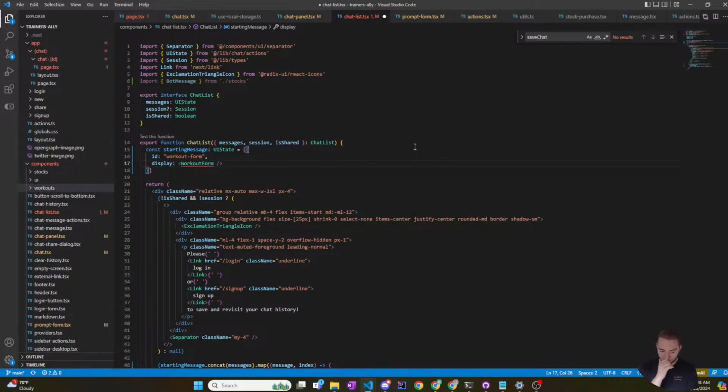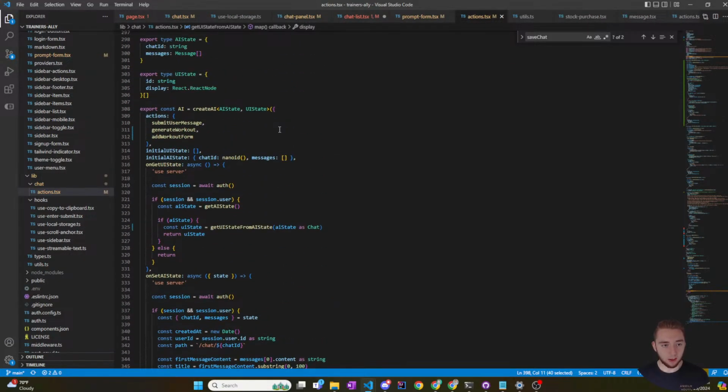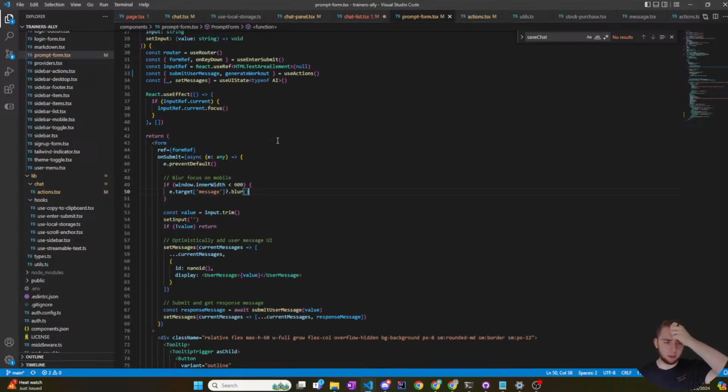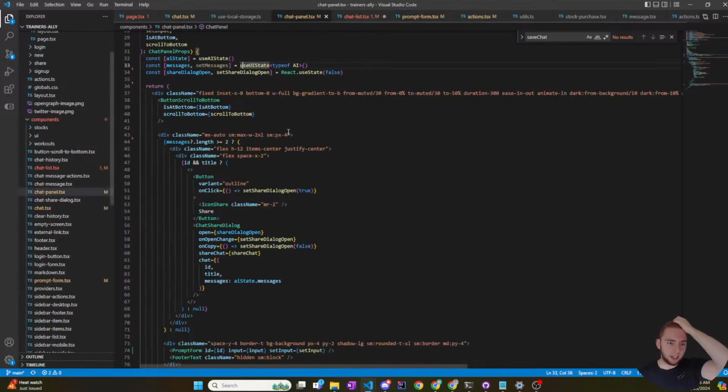I'd have to think about how to actually set that. It might be something that I have in the AI state. Actually, yeah, I could manage that in the AI state, because I could literally have another piece of the AI state for the client information. I think that would actually be good, because then I can manage the AI state in other places, right? Well, actually, how do I get the AI state?